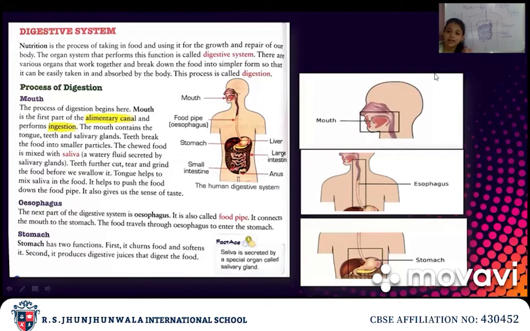Also, because of the tongue, we can taste the food, whether it is sweet, whether it is bitter, whether it is salty. Okay, we can taste. Why? Because of the tongue. With the help of the tongue.